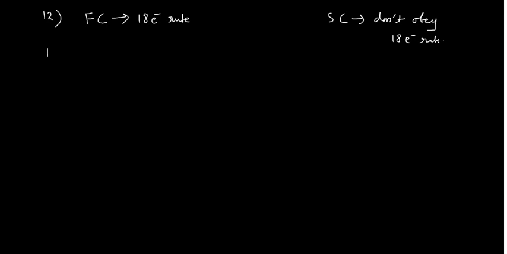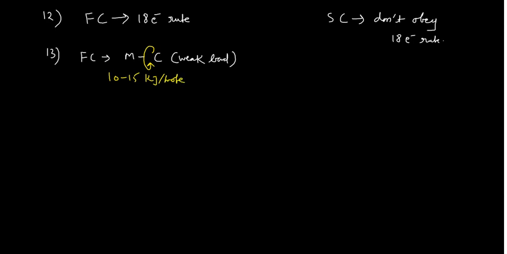Now point number 13, which is again a very very important point. In the case of the Fischer carbenes, the bond present between the metal and the carbon is relatively weak. If you want to rotate this particular bond, then this rotational barrier is very very low, somewhere around 10 to 15 kilojoule per mole. However, it is not necessary to mug up all these things.